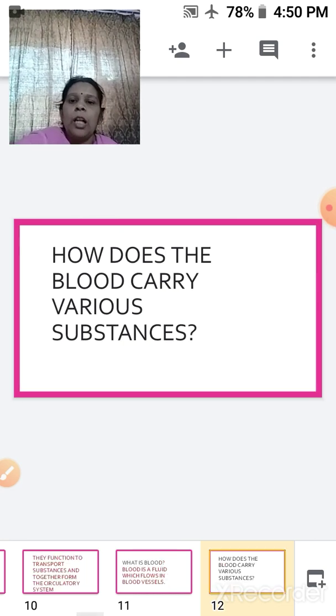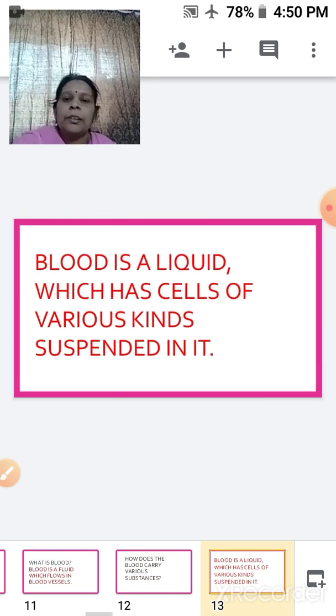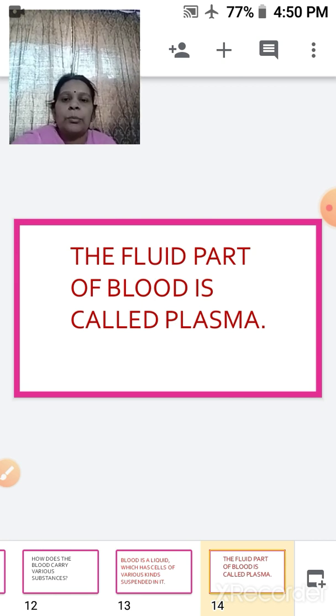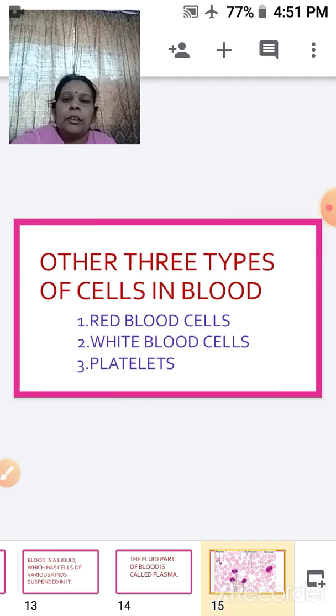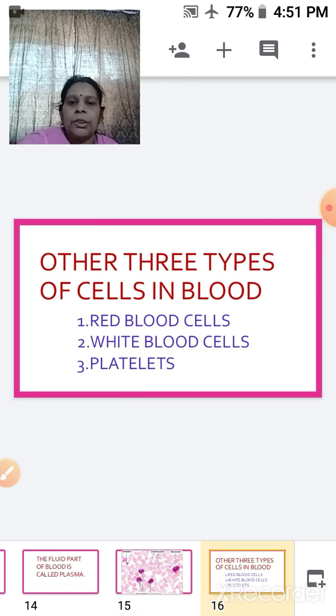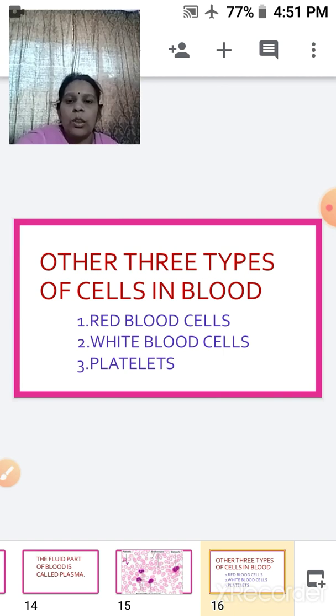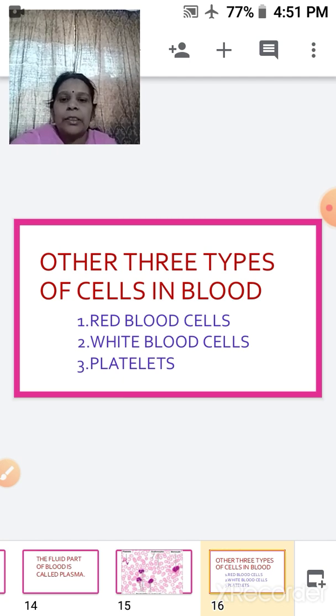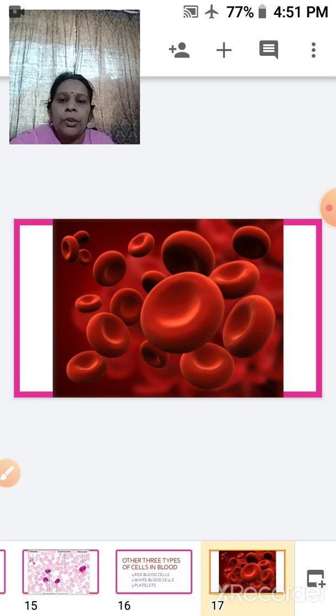How does the blood carry the various substances? This blood is a liquid which has cells of various kinds suspended in it. The fluid part of the blood is called the plasma, and the other three cells present within the blood are the red blood cells, also called RBC, the white blood cells, called WBC, and the platelets. And they have their own specific functions.